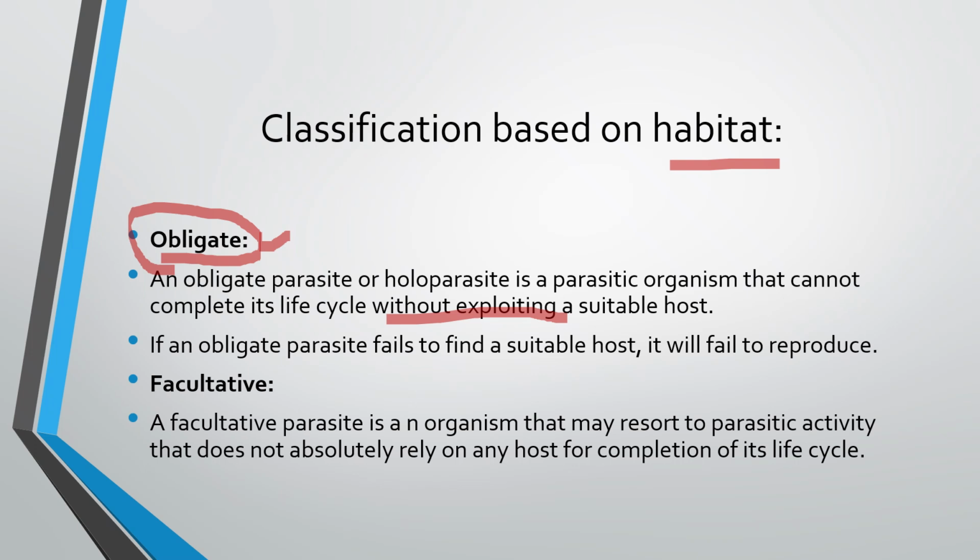Next, we have facultative parasite. Facultative parasite is an organism that may resort to parasitic activity that does not absolutely rely on any host for completion of its life cycle. Facultative means something that, okay, if the parasite gets the host, it will be good, and if it doesn't, there will not be any issue. So facultative parasite means any organism that does not strictly require a host. If it finds a host, it's okay, and if it doesn't, it's okay as well. It completes its life cycle without or within the host.